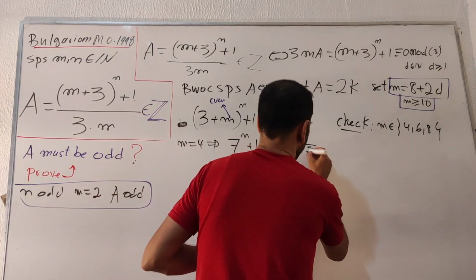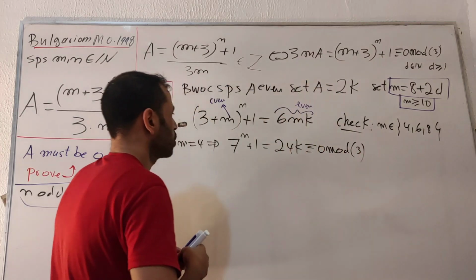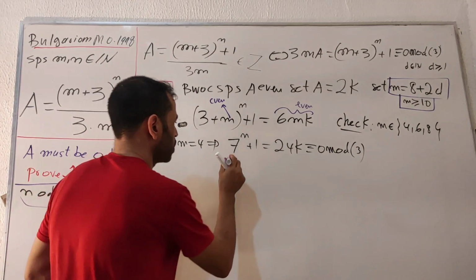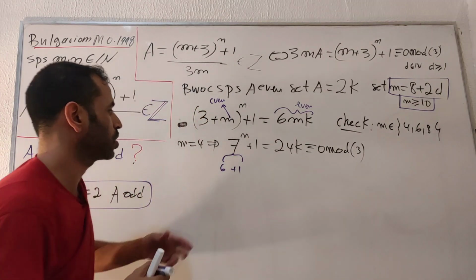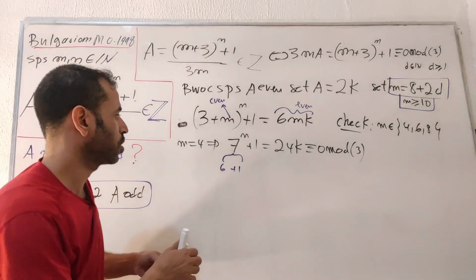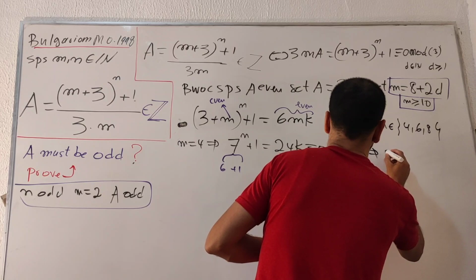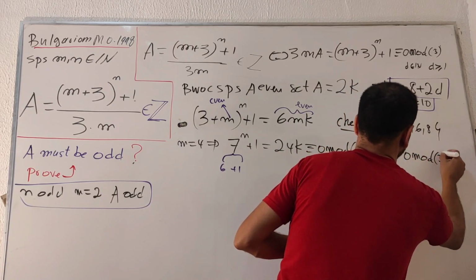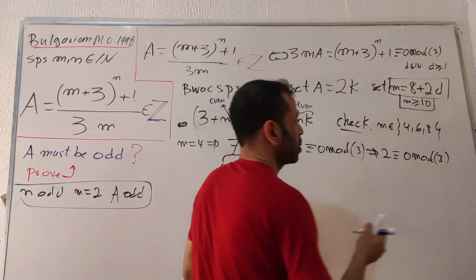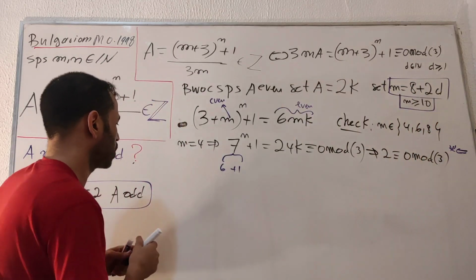This one is congruent to 0 mod 3. So this one I'm going to split this 7 into 2 parts. I get 6 plus number 1. You know 6 is divisible by number 3, which is 0. So I'll be left with 1 plus 1, which is 2. This one is giving us 2 is congruent to 0 mod 3. This one is clearly a contradiction. It's impossible. Okay, let's check the next value.